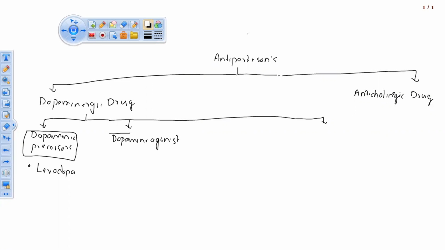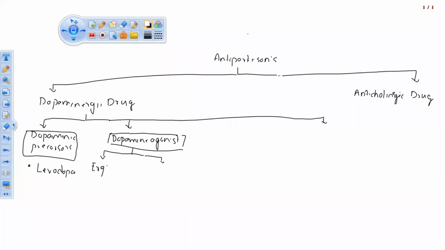Another one is the drugs which act as agonists on the dopaminergic neurons. This is again further subclassified. Under this category, the dopaminergic agonists acting on the dopaminergic neurons are ergot alkaloids.